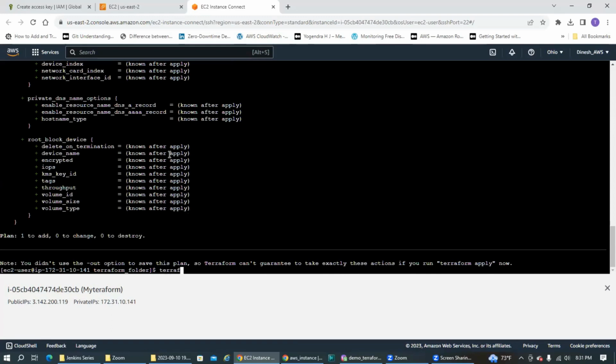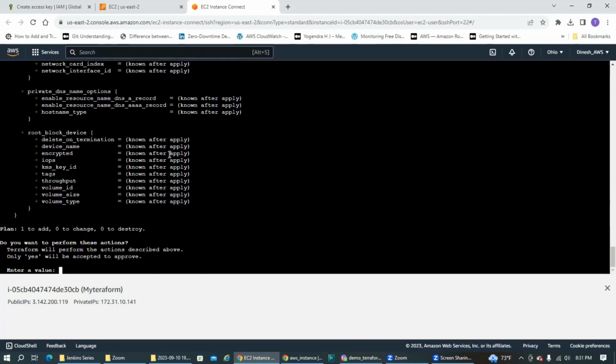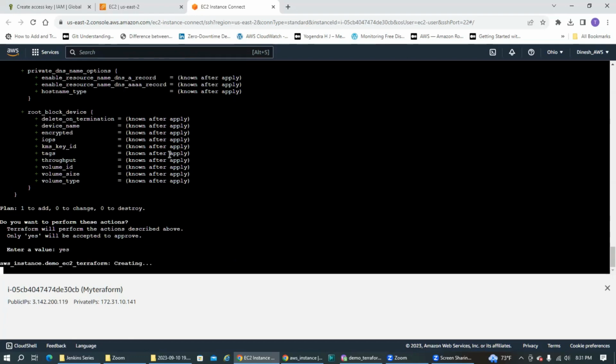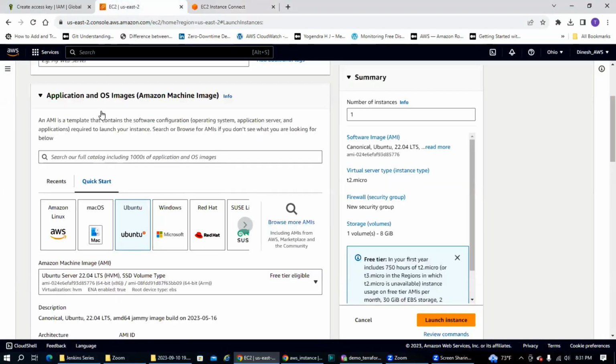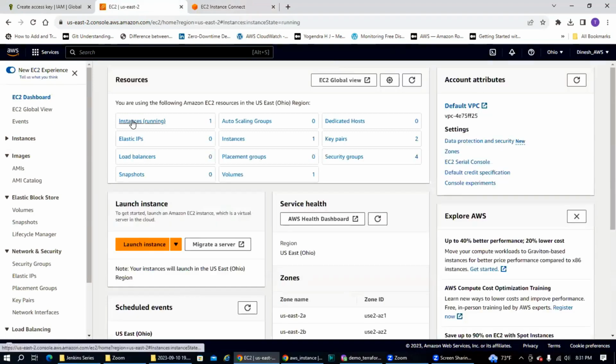So now let's type our favorite command, apply. The moment we type apply, it will basically ask for a prompt. Let's wait just for 1 or 2 seconds. And it says, are you okay to go ahead with execution of this plan? And the moment we type yes, it starts creating the instance. Just wait for a few seconds. You will see now it's creating an instance. Let's go to our EC2 dashboard and see what is going on.